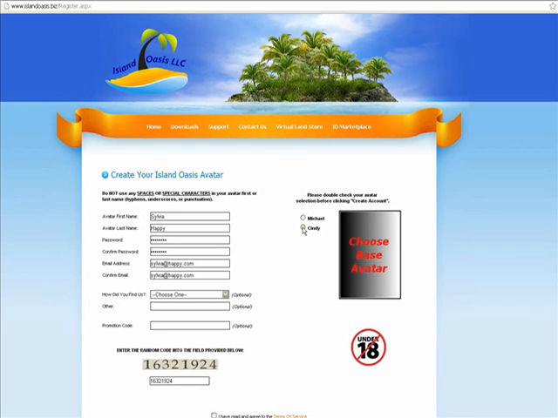Next comes choosing your avatar. Regardless of your real life gender, you could choose a male starting avatar or a female starting avatar. The names Michael and Cindy here will not become your in-world name. The name you enter over here will be your name. This is just to let you know that this is the starting Cindy female avatar and this is the starting Michael male avatar. Since I've chosen Sylvia as a first name, I'll go ahead and choose the female starting avatar.